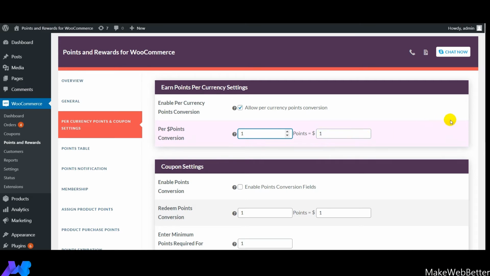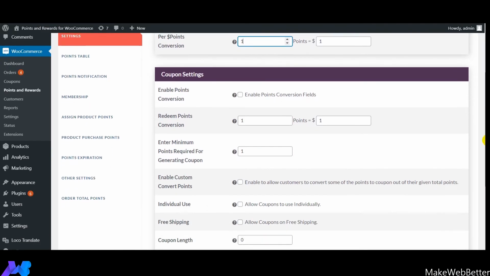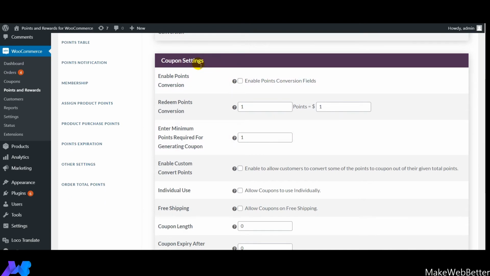The next setting that comes up is coupon settings. So guys, this is the basic difference between our free version of the plugin and the premium version. In our free version, we provided you the facility to provide only points to your customers at different stages like sign up and referral through purchase. But in this premium version, we have also provided you the facility with which you can provide coupons as rewards to your customers.